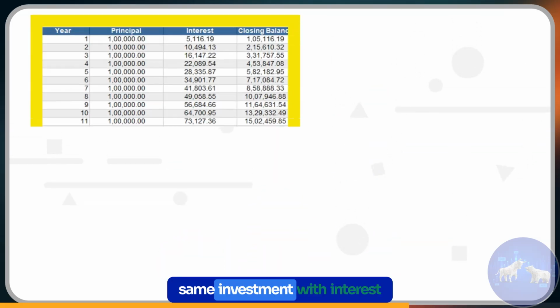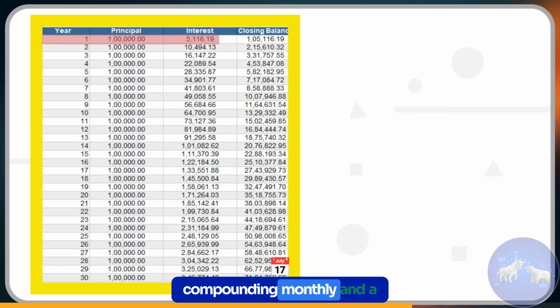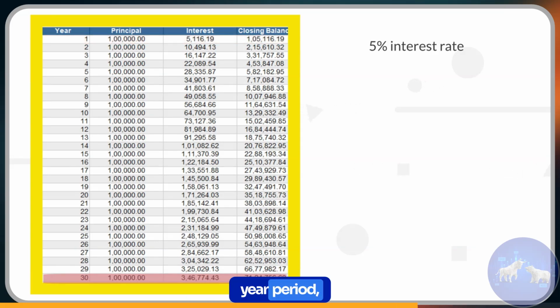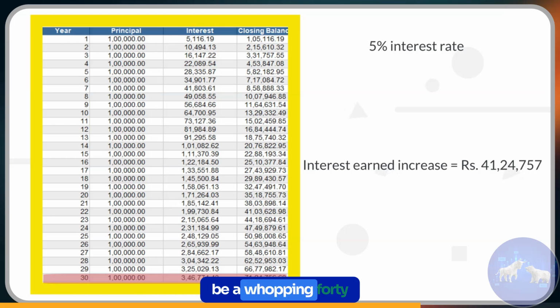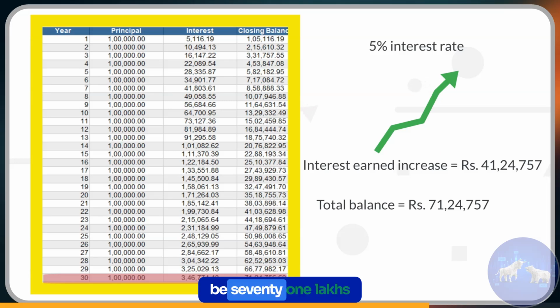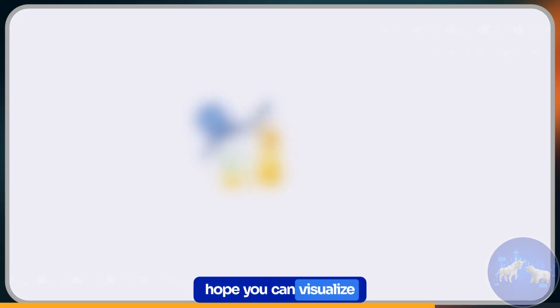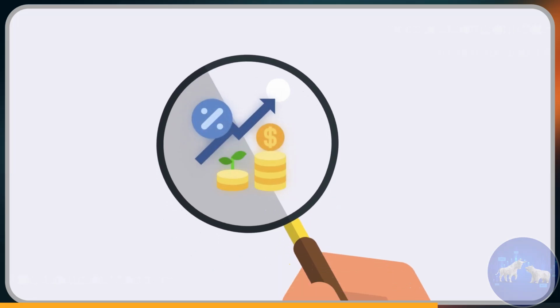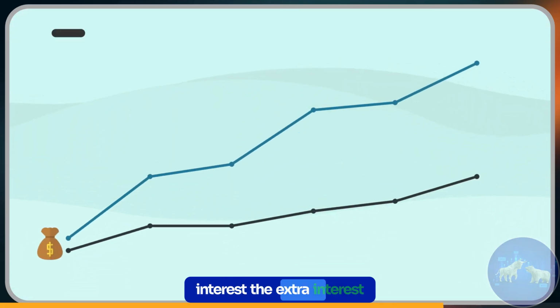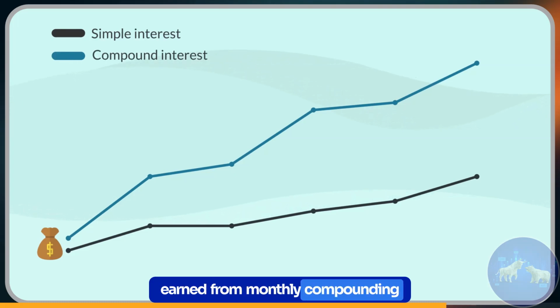If you made the same investment with interest compounding monthly at a 5% interest rate over the same 30-year period, your interest earned would be a whopping 41 lakh and 25,000 rupees, with a total balance including the saving amount of 71 lakhs and 25,000 rupees. Hope you can visualize the difference. The difference is significant. When compared to simple interest, the extra interest earned from monthly compounding can really add up over time.